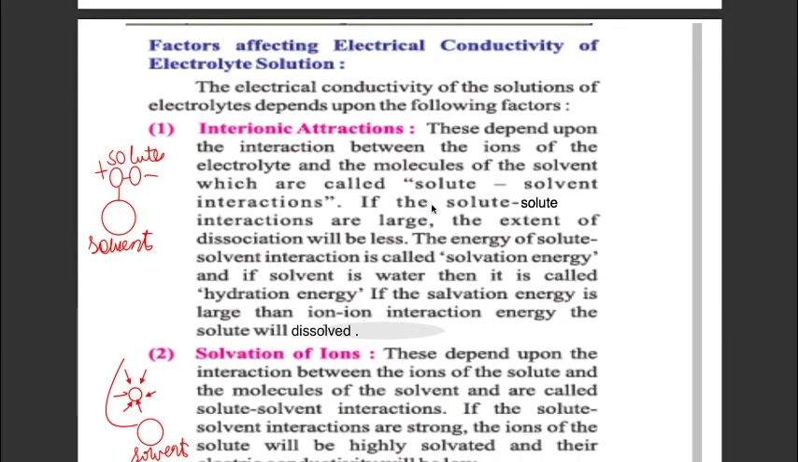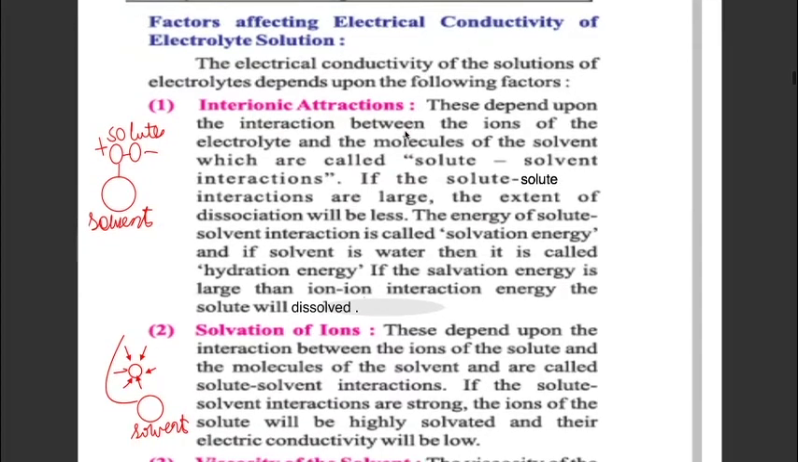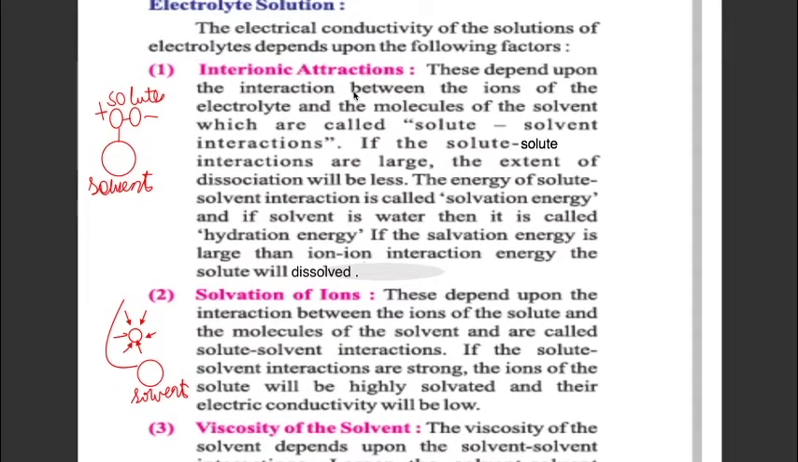Now let us discuss various factors that affect electrical conductivity of electrolytic solutions. First is interionic attraction. This depends upon the interaction between the ions of electrolyte and the molecules of solvent, which are called solute-solvent interaction and solute-solute interaction. Let us understand this concept with the help of this diagram.